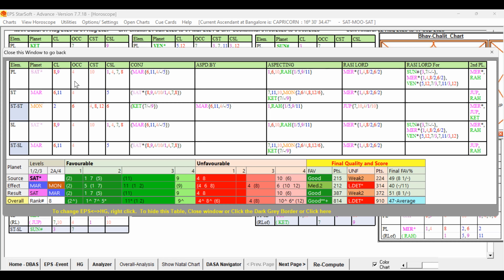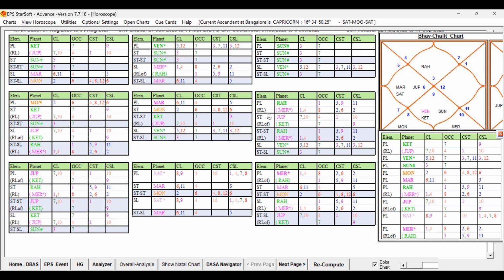They are adding strength. For Mars, as I said, Saturn is present and Ketu is present. Saturn is forming the ruler link. The same applies to the 2A level planet, which is weak, but has Ketu and Rahu in supports. That way Saturn is passing its ruler link to the star lord planet.